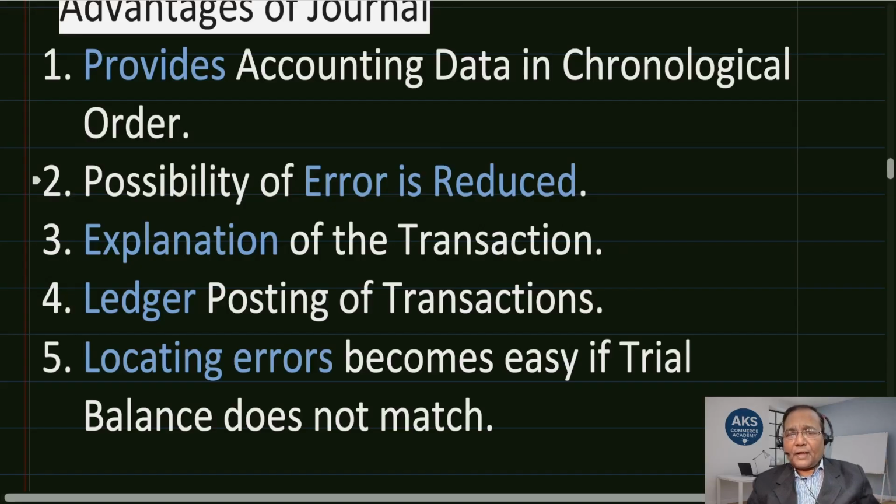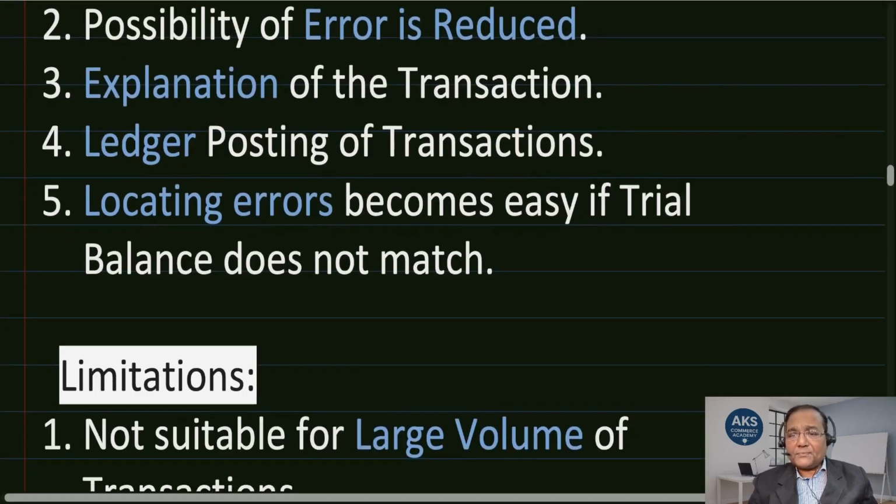Explanation of the transaction. As I said, there is a narration given after every single entry is done, which briefs about the transaction. Therefore, we have an understanding by looking at a particular entry, for which purpose, or why we have passed this entry, is briefed in the narration itself. Then ledger posting of transaction, it stands as a basis for ledger posting. Then comes the next one, locating errors becomes easy if trial balance does not match.